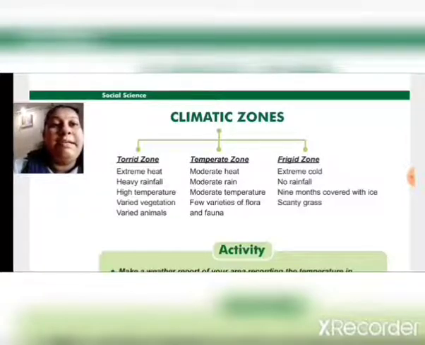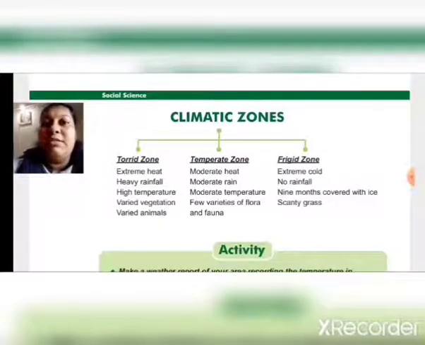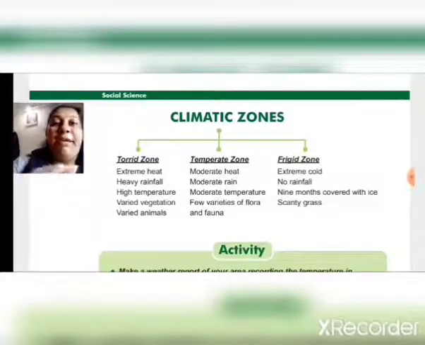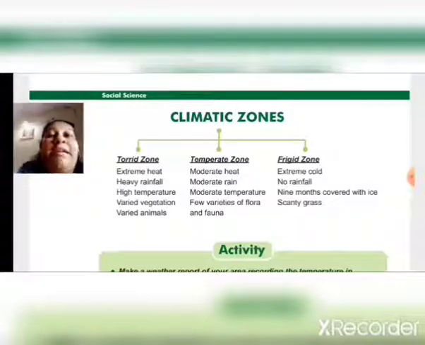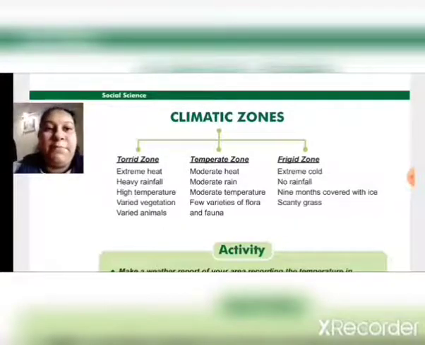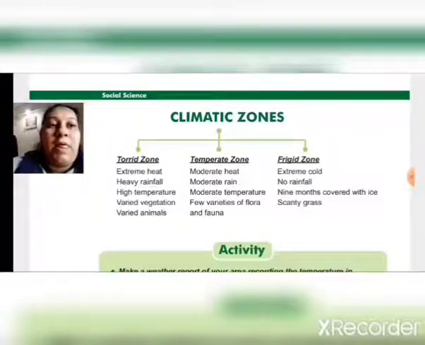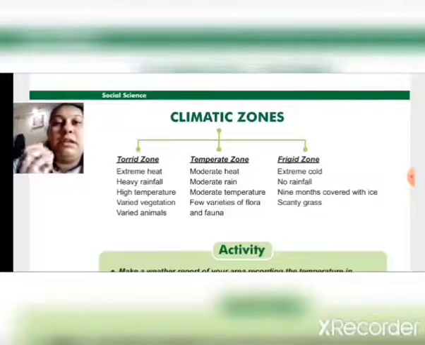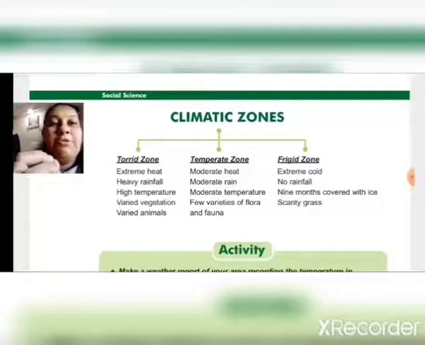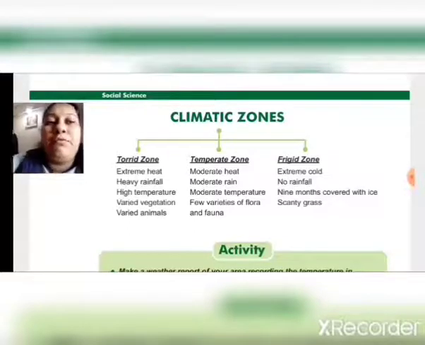Then the second one is temperate zone. In temperate zone there is moderate heat, which means medium heat. Then moderate rain, medium rain. Then moderate temperature, the temperature is medium. Few varieties of flora and fauna, meaning there are only some varieties of flora and fauna.